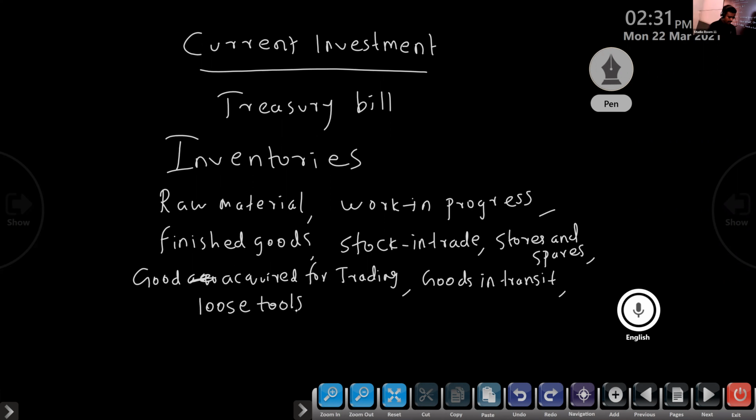Next head, trade receivables. This is a subhead.